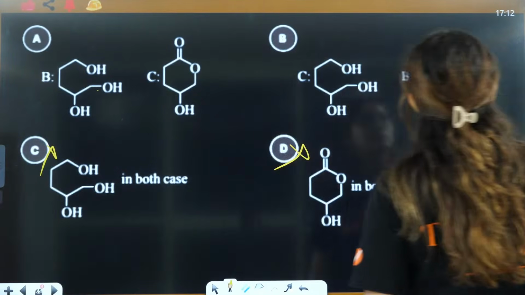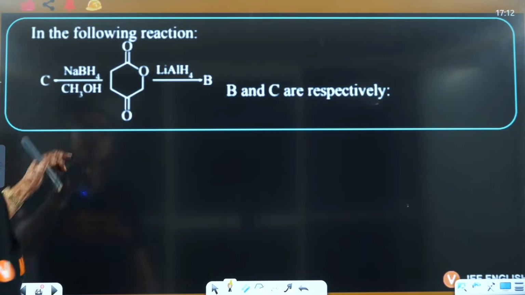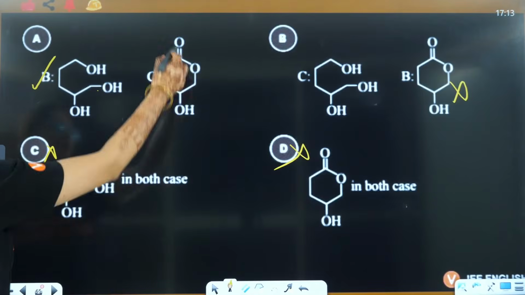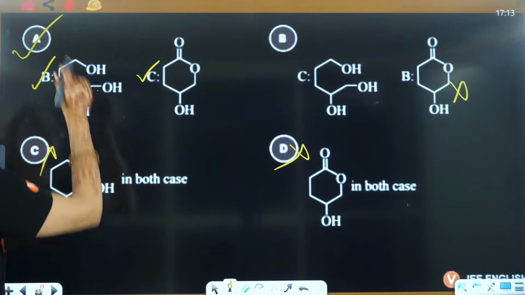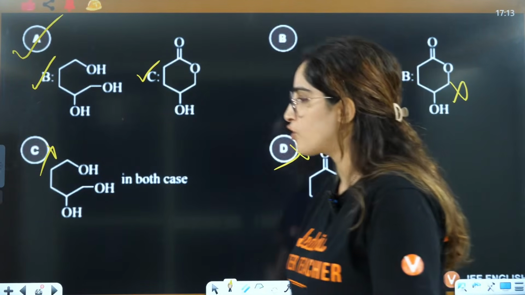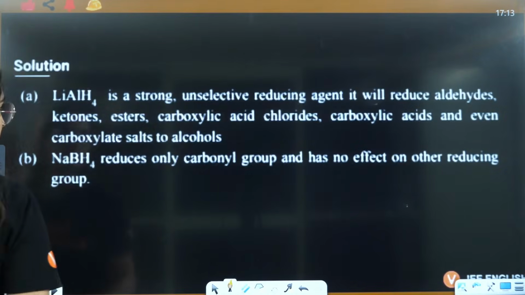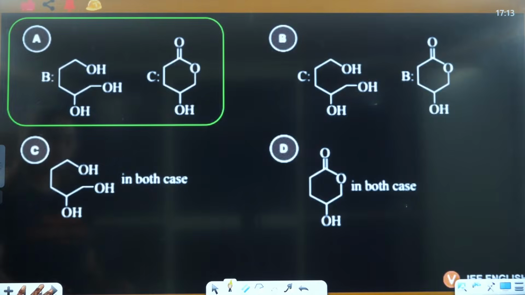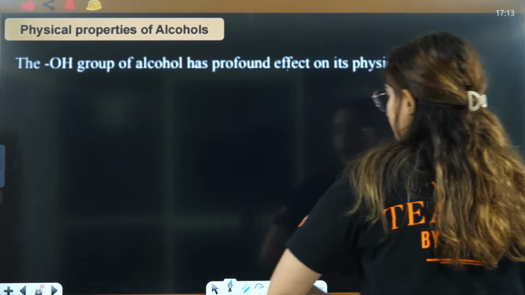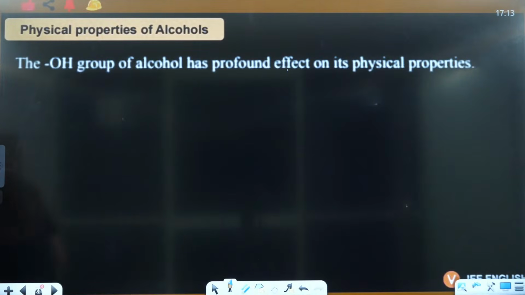Right. Here this will not be B, so this is B. And in case of C, this will remain as it is, this is converted to OH. So this will remain as it is, this is converted to OH. So the answer will be A, the correct answer here. Okay, everybody, A is going to be the correct answer in this case. Right, everyone?